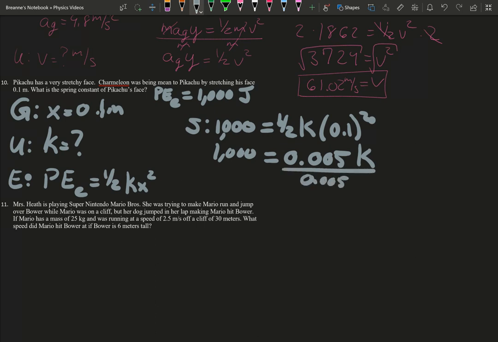We're going to divide, so we get k equals 1,000 divided by 0.005. That is a really big number. And there is your spring constant, in newtons per meter. There you go.